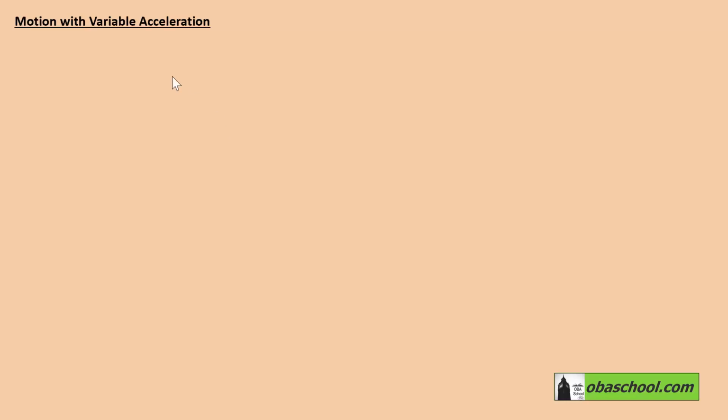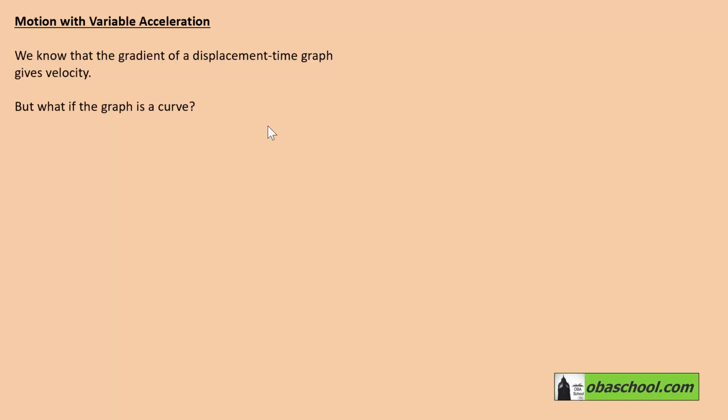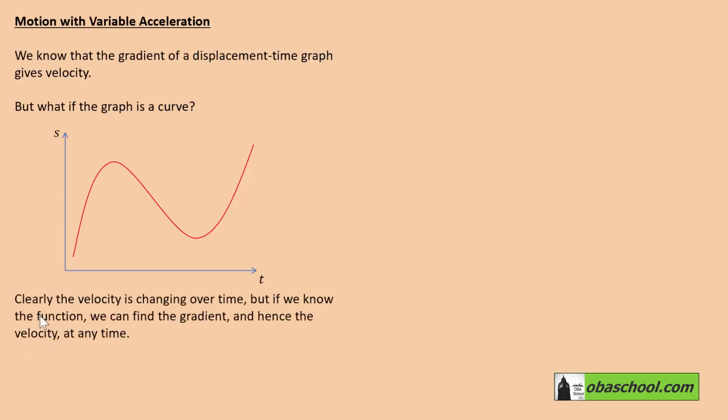Motion with variable acceleration. We know that the gradient of a displacement time graph gives velocity. But what if the graph is a curve, as shown here? Clearly, the velocity is changing over time, as the gradient changes all the time on a curve. But if we know the function, we can find the gradient and hence the velocity at any time.